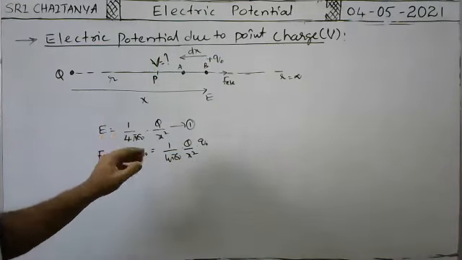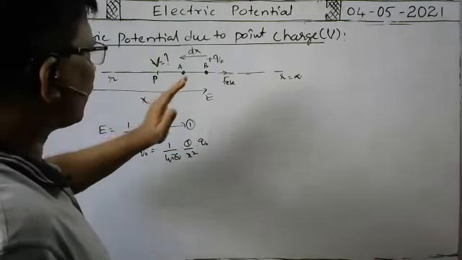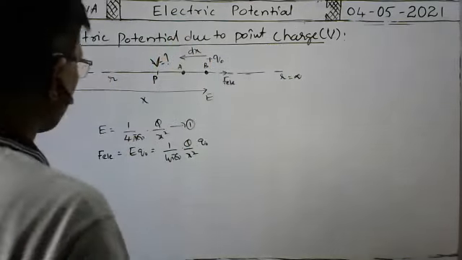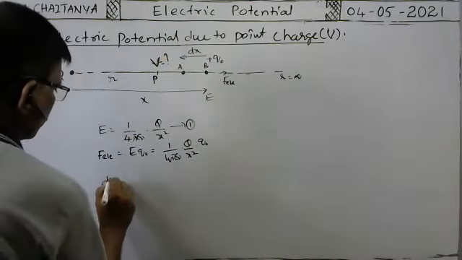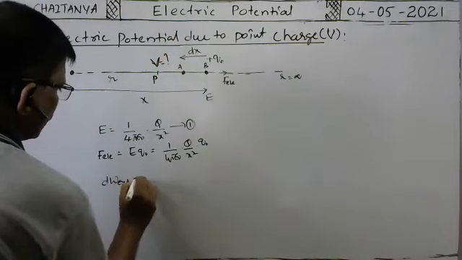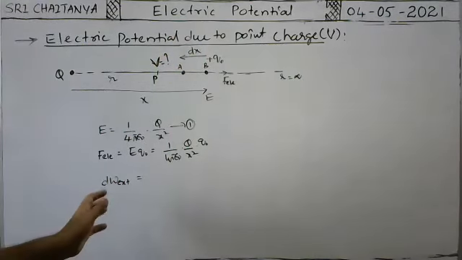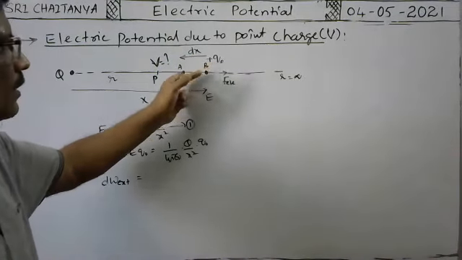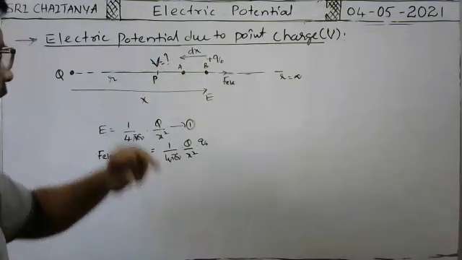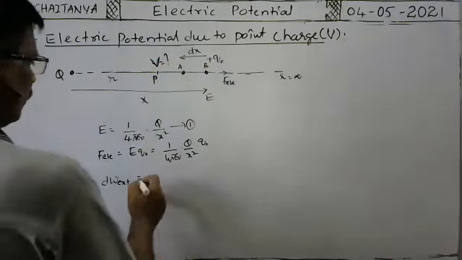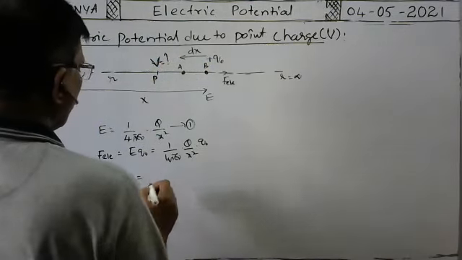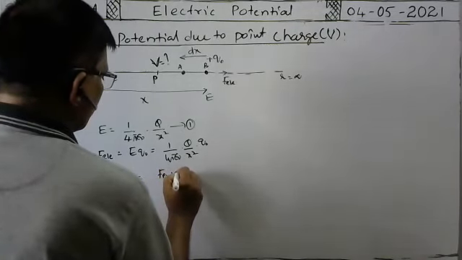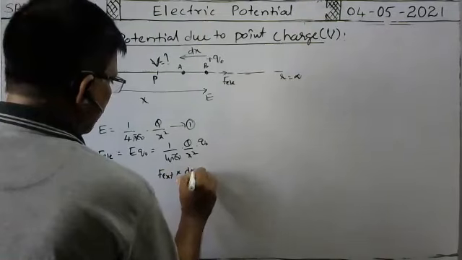In such a case, what is the amount of external work done to bring the charge from this point through a small distance dx? So that external work done dW external is equal to the external work done to bring the positive test charge q naught through a small distance dx from B to A, is equal to what? This is equal to external force into displacement dx.